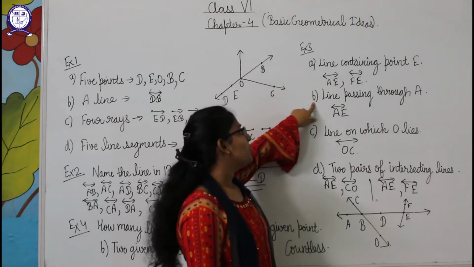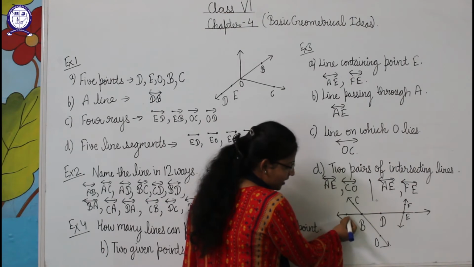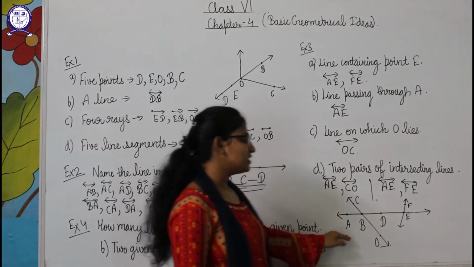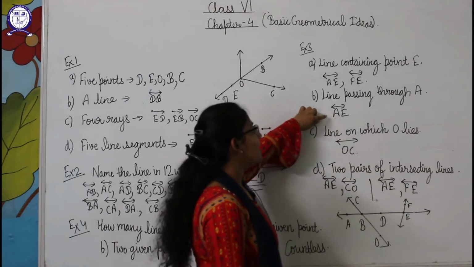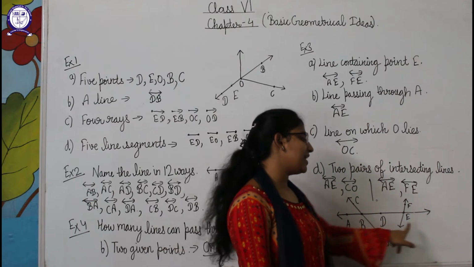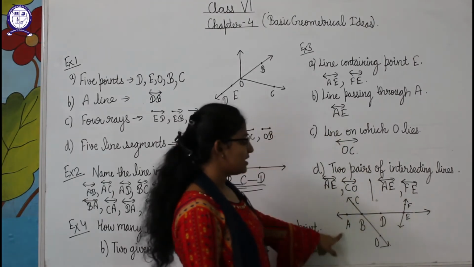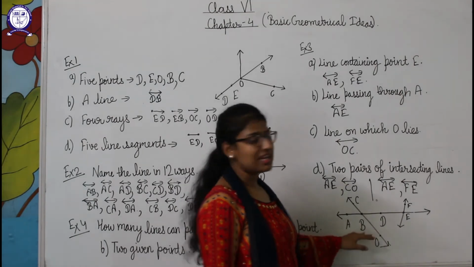Now part B is the line passing through A. This is the point A, and what are the lines through it? AE is a line. So AE. Students, we can write AB also, AD also, AE also, because A is a point on these lines.